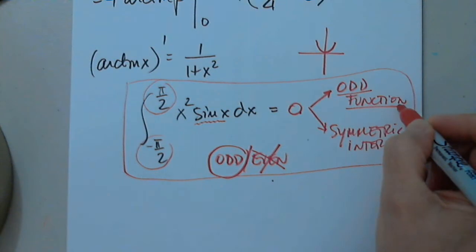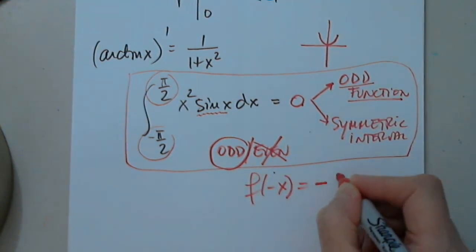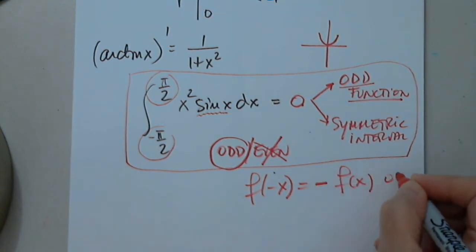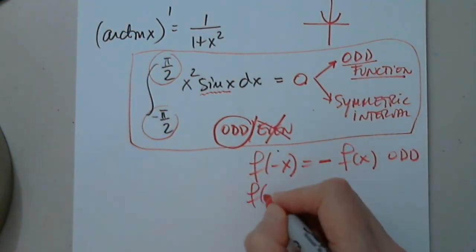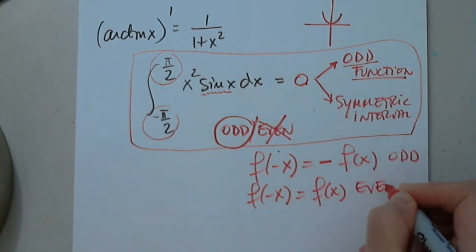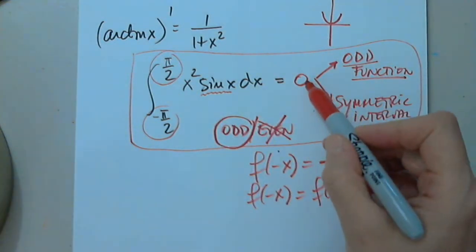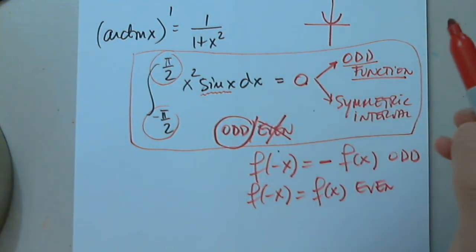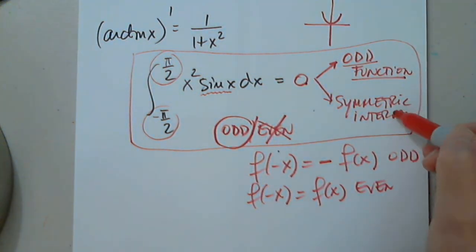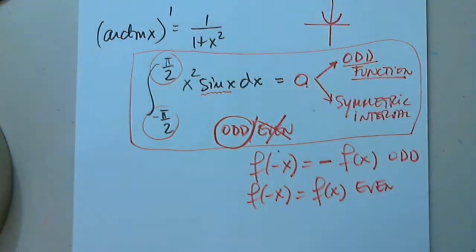It's an odd function, which means f of negative x is the opposite of f of x. That's for the odd. And f of negative x equals f of x for even. This you don't have to mention. I'm just writing it for you. But the answer cannot be just 0. You have to write odd function, symmetric interval. These two have to justify the 0.